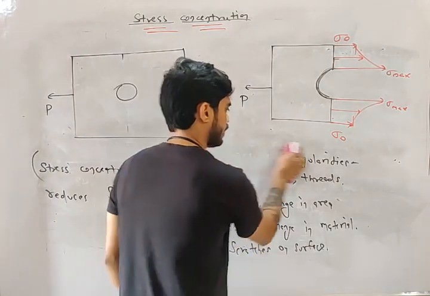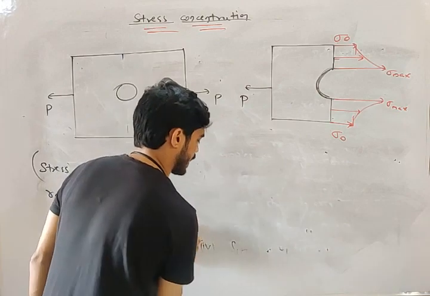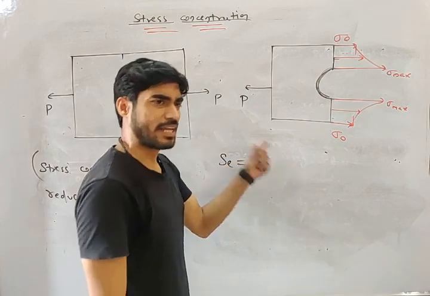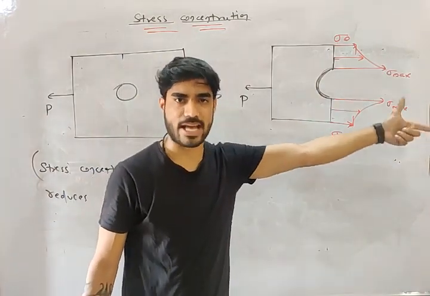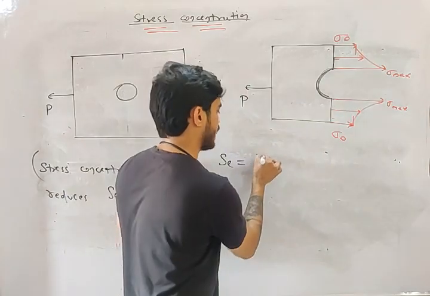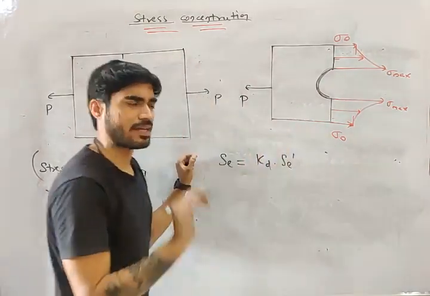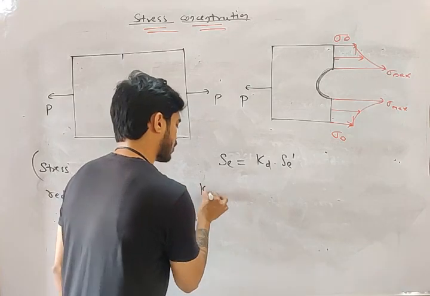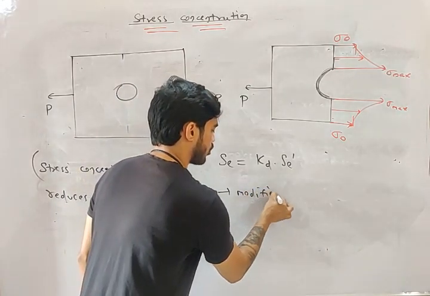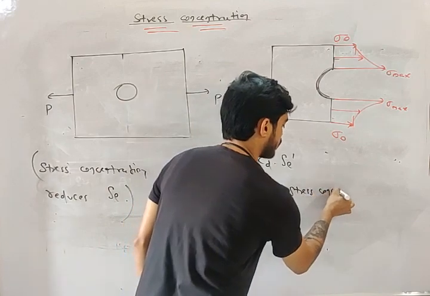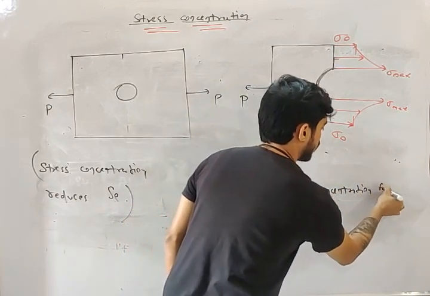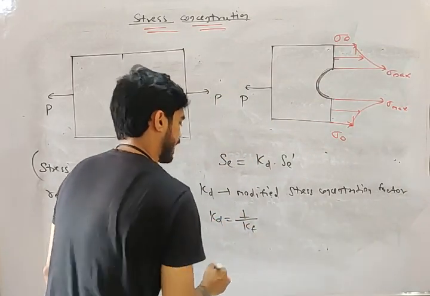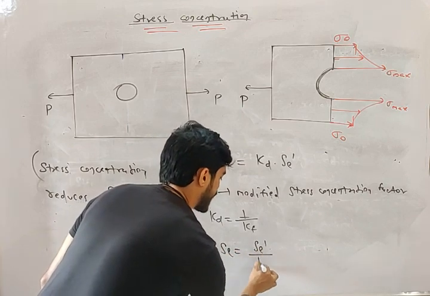Now my friend, in order to find the actual endurance strength, what do you need? Se is equal to Ka, Kb, Kc, Kd into Se dash. Forget about Ka, Kb, Kc. Let's only consider Kd. What is Kd? Modified stress concentration factor, which is equal to 1 by Kf. So Se will be equal to Se dash divided by Kf.